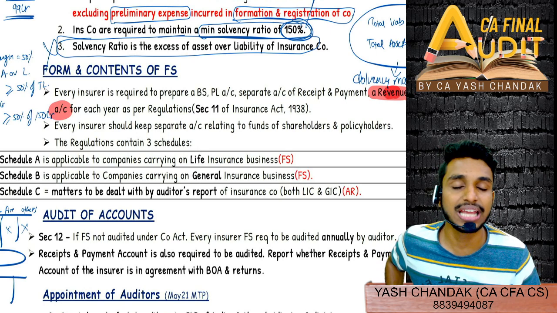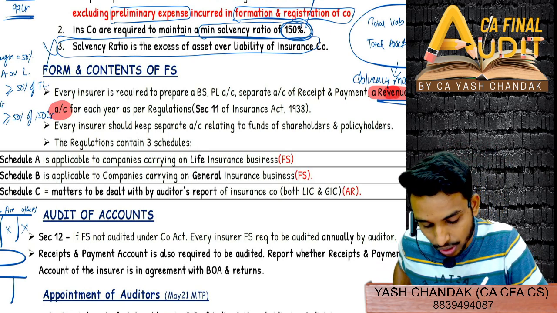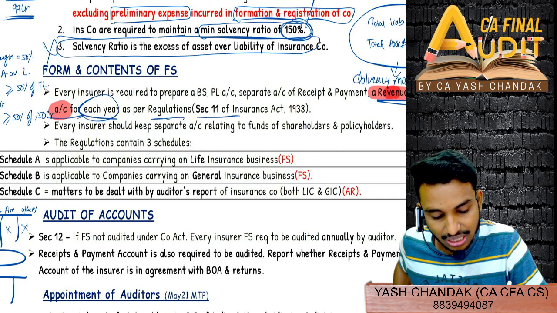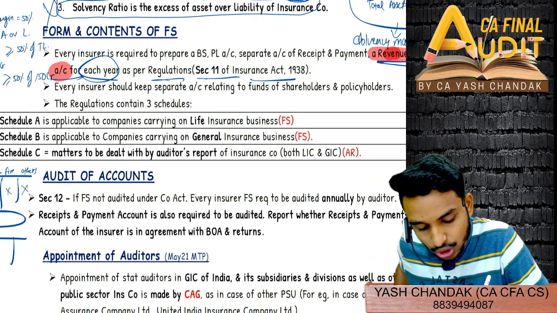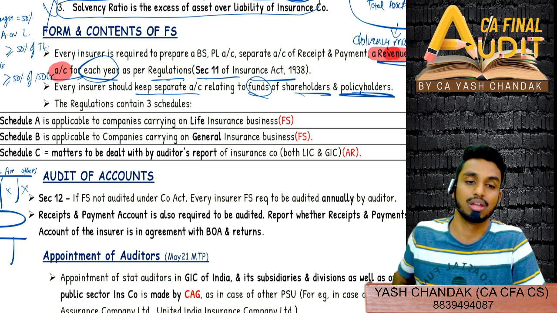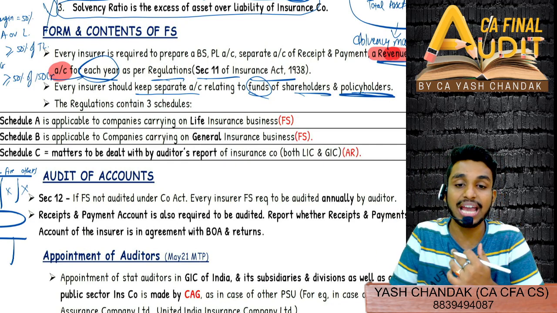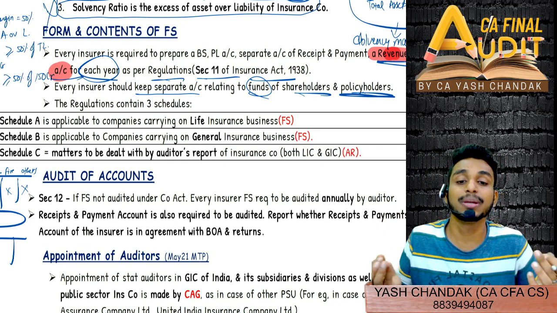And thirdly, extra they have given is regarding the revenue account. So the revenue account, just now I gave you the detail for each year as per regulation, section 11 of the Insurance Act. Now every insurer should keep separate accounts relating to funds of shareholders and policyholders, because you are getting so much money as insurance premium, and this premium money belongs to whom?